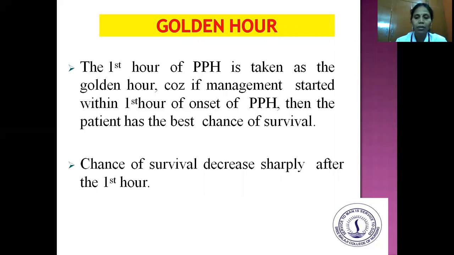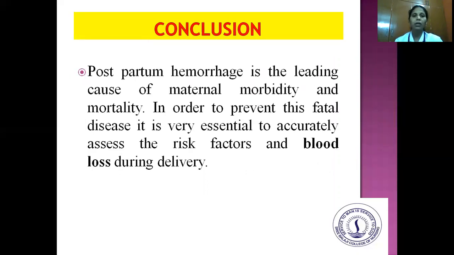So active management of the stages of labor is very important to save the mother's life. So, coming to the conclusion, postpartum hemorrhage is the leading cause of maternal mortality and morbidity. In order to prevent these fatal outcomes, it is very essential to accurately assess the risk factors and also arrest the blood loss during delivery. And also one of the most recommended things according to WHO, the active management of the third stage of labor, is very, very important to save the life of the mother.